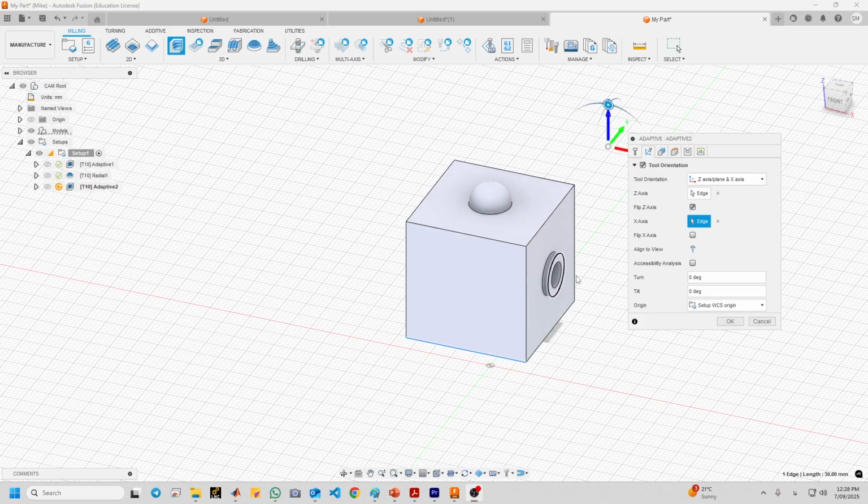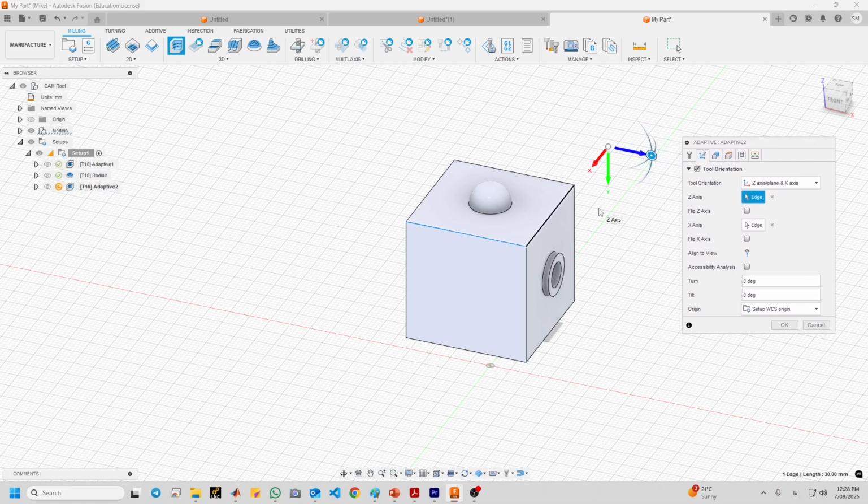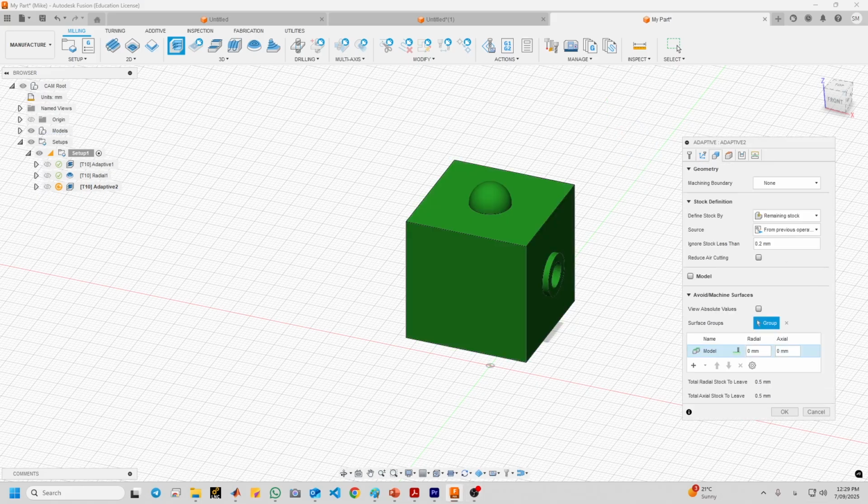So actually the z-axis should be perpendicular to this surface that we have the recess. So I will select this again, select this edge, and also y-axis should be upward. It's correct now.